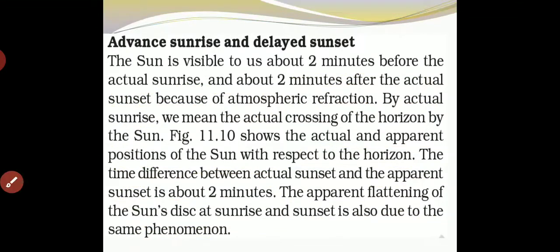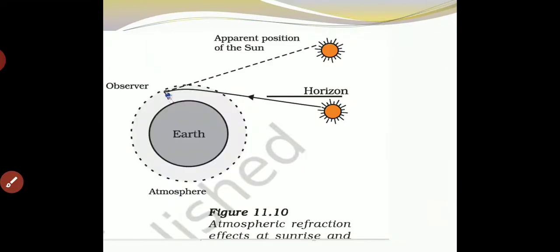That is why we can see the sun 2 minutes before sunrise and 2 minutes after sunset. Here you can see the apparent position and the real position of the sun, because of atmospheric refraction.